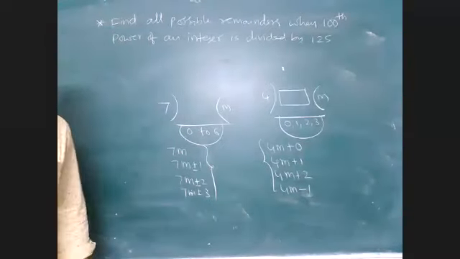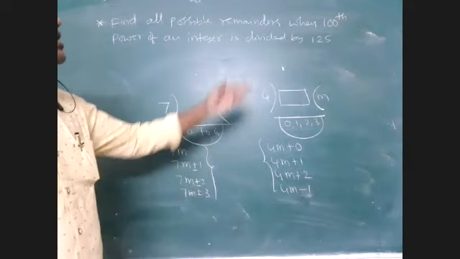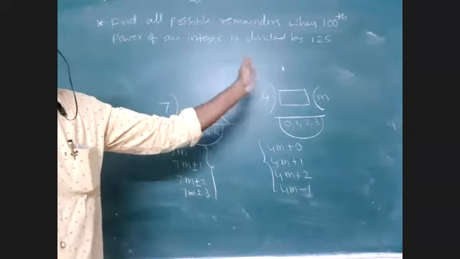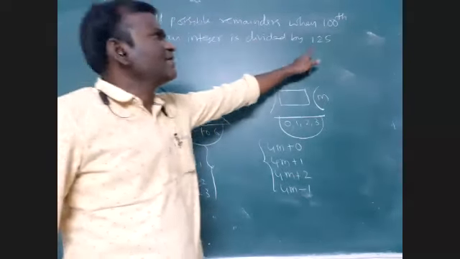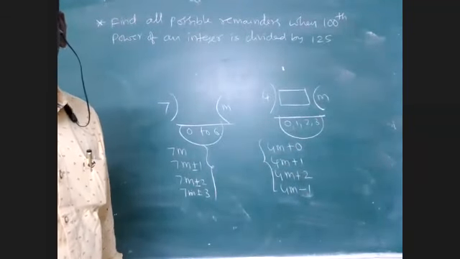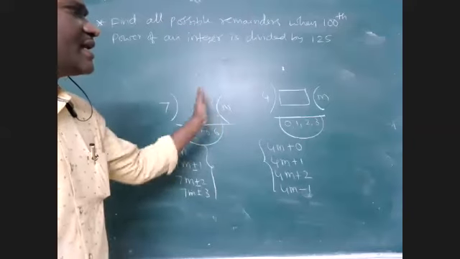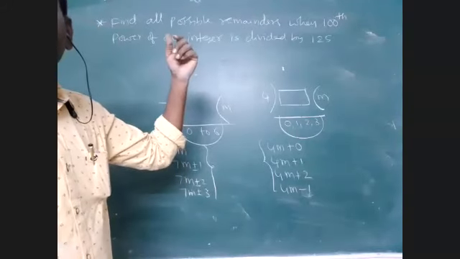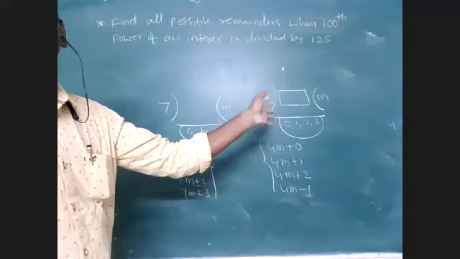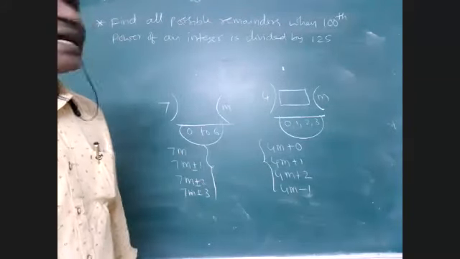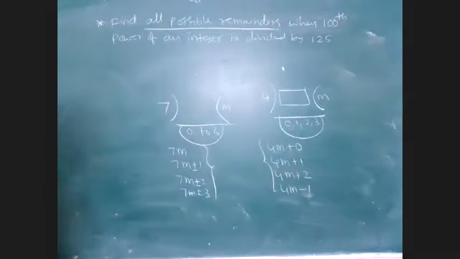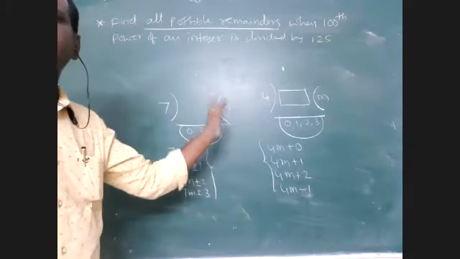The 100th power of any integer means take any integer: 1 power 100, 2 power 100, 3 power 100, 4 power 100, whatever it may be, and so on. When it is divided by 125, how many remainders are possible? That is the question. But they are undefined. The 100th power of an integer means so many numbers are possible here, infinite, since integers are infinite. But he asked to find all possible remainders. How is this possible? I will take the general form.